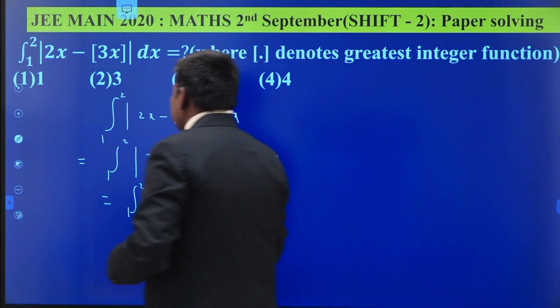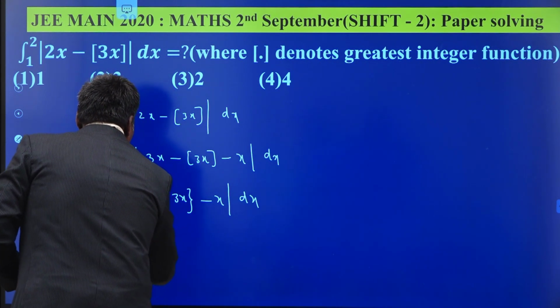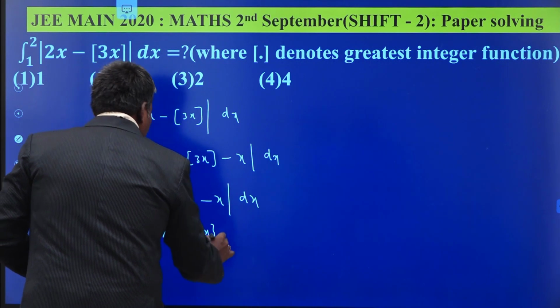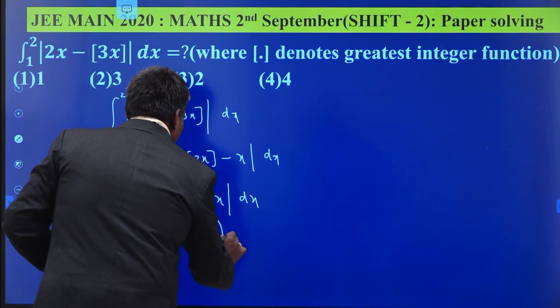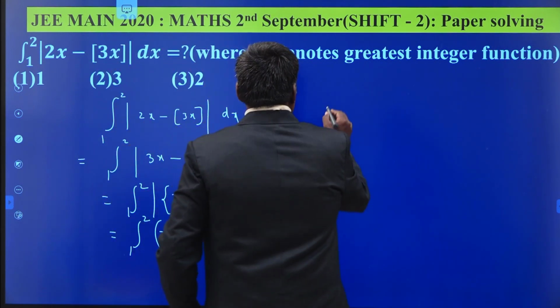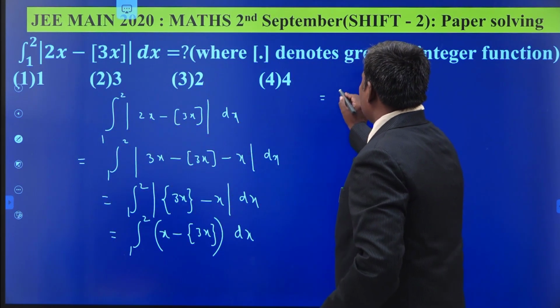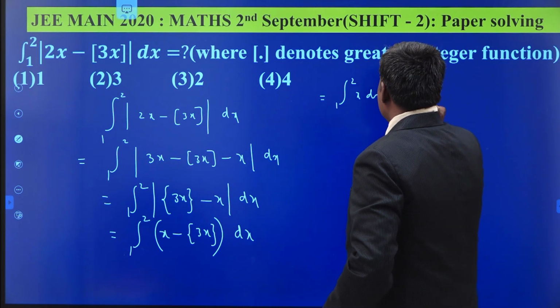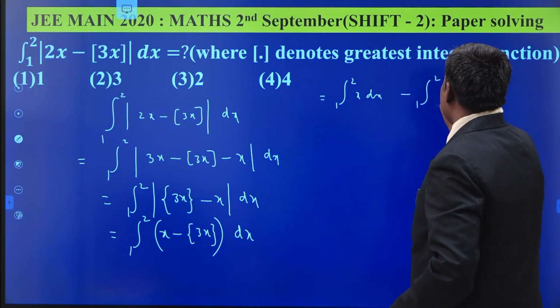X is more. That is equal to integral 1 to 2 of x minus the fractional part of 3x dx. This is nothing but integral 1 to 2 x dx minus integral 1 to 2 fractional part of 3x dx.